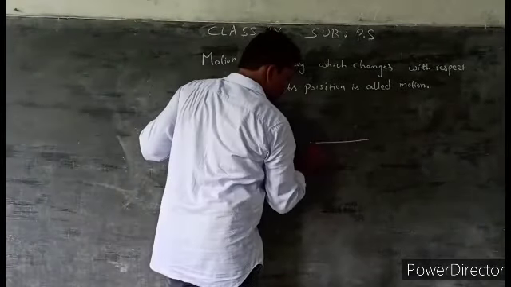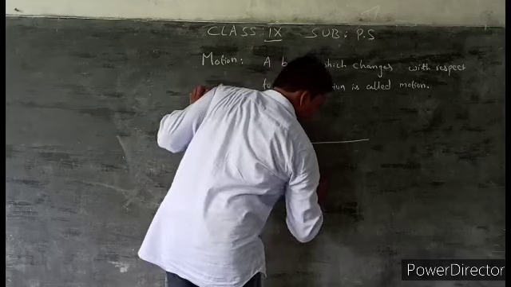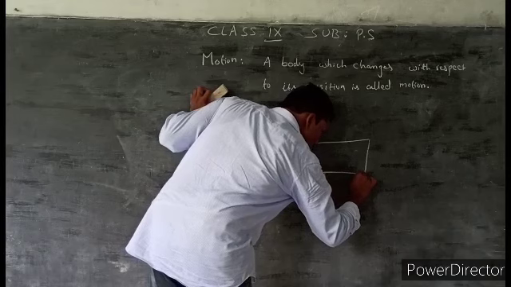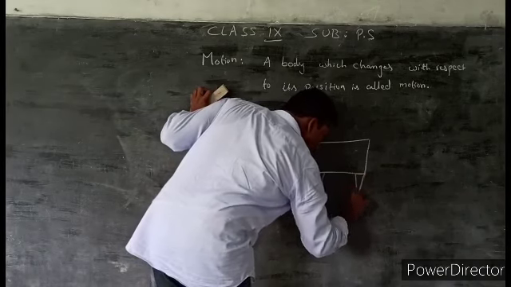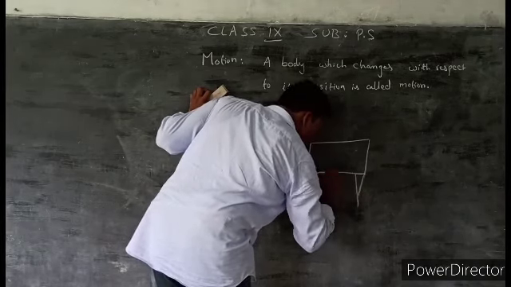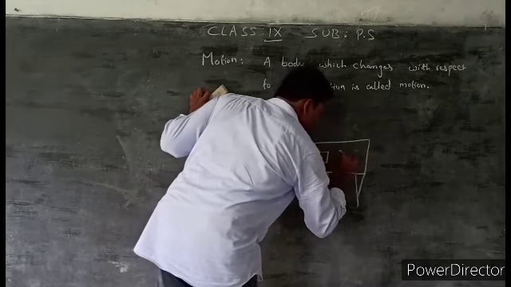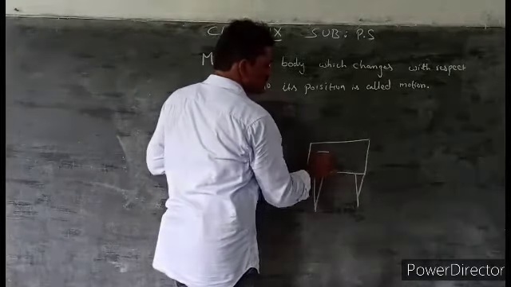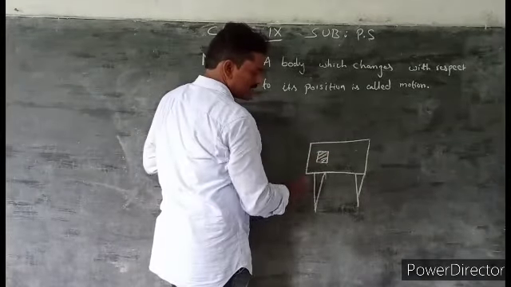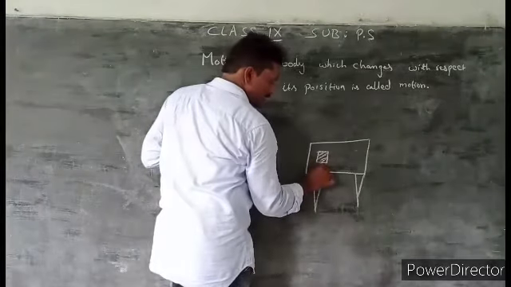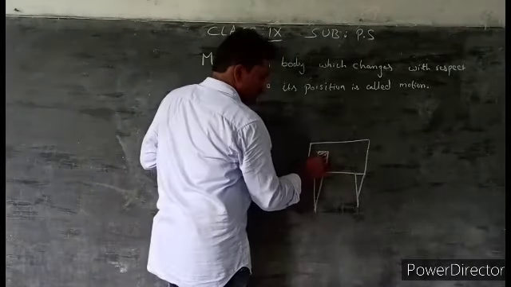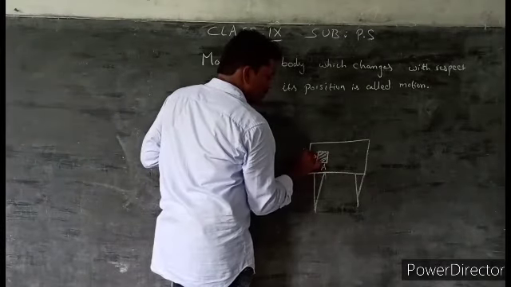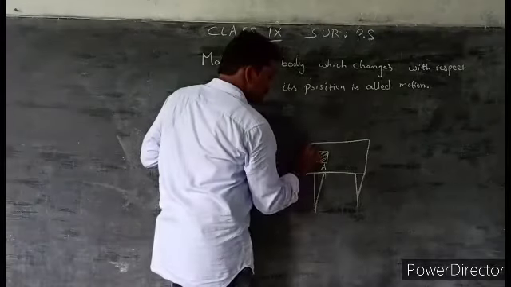Here, suppose I take a table. On the table, one wooden block is there. The position of the wooden block is rest. The wooden block is put at a point. What is the position of the wooden block? Rest position.